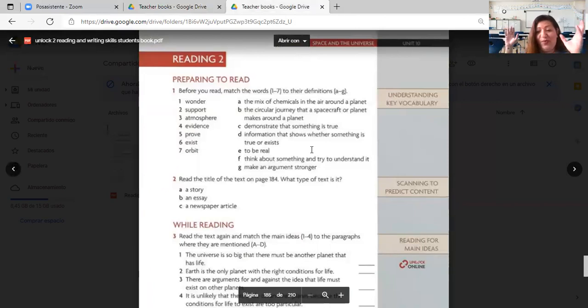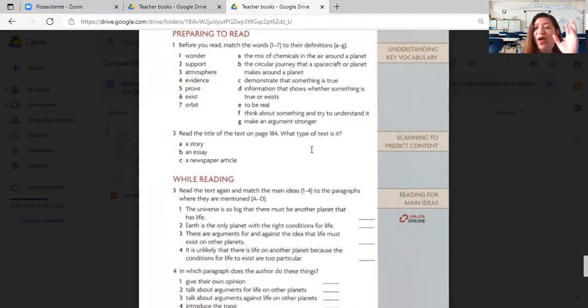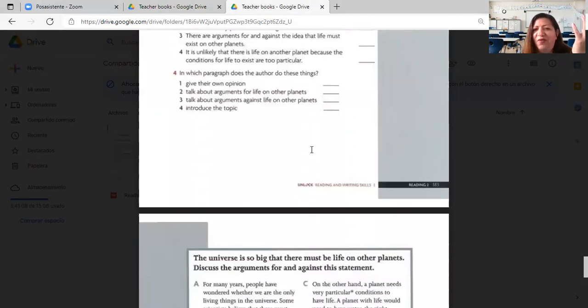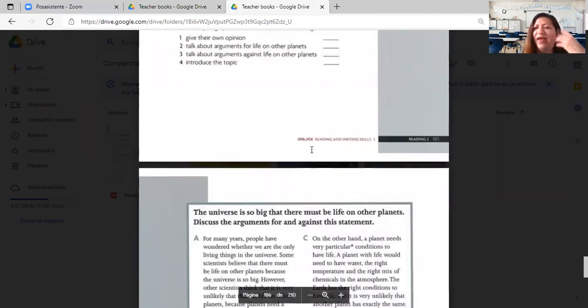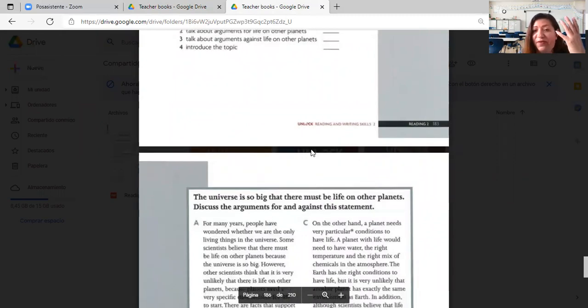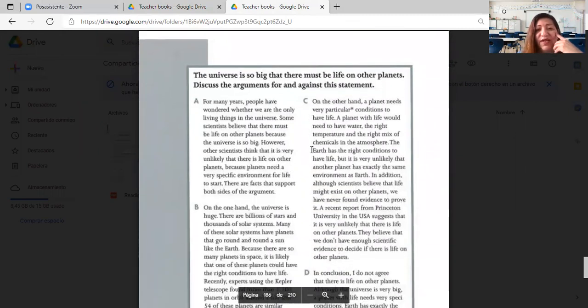Okay, reading number 2. Let's see, always related to our beautiful universe, our beautiful planets, everything outside our own planet Earth. The title of this story is The Universe is So Big, There Must Be Life on Other Planets. Remember that we discussed these arguments. We have pros and cons, and several of you gave me your opinion, and you believe that it could be true, because if the universe is really big, why would life stop just on this planet?